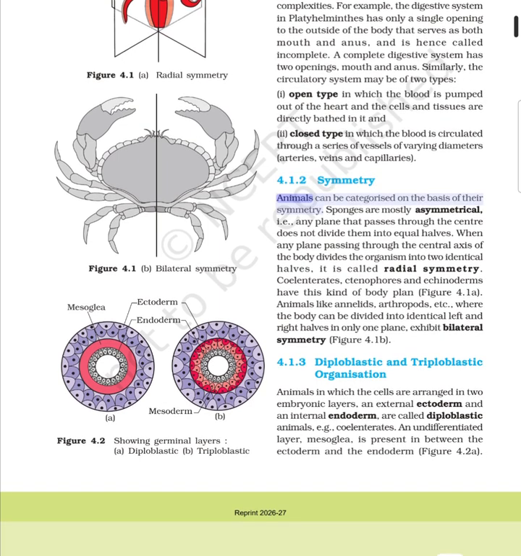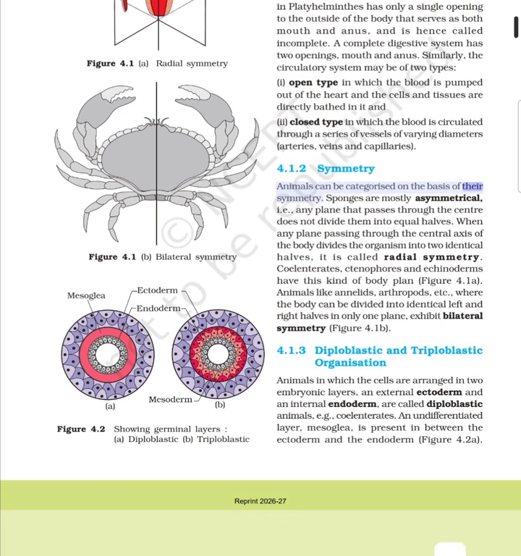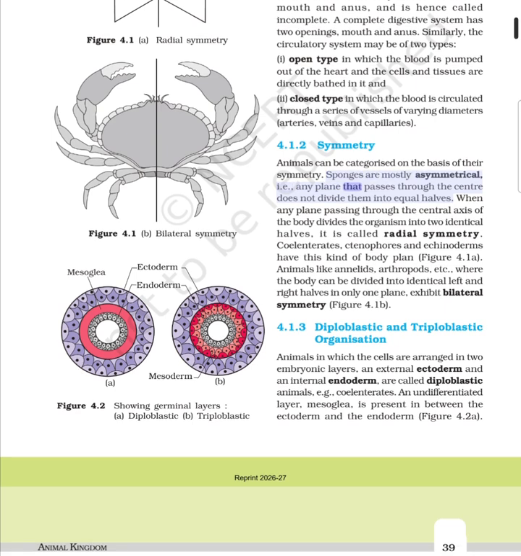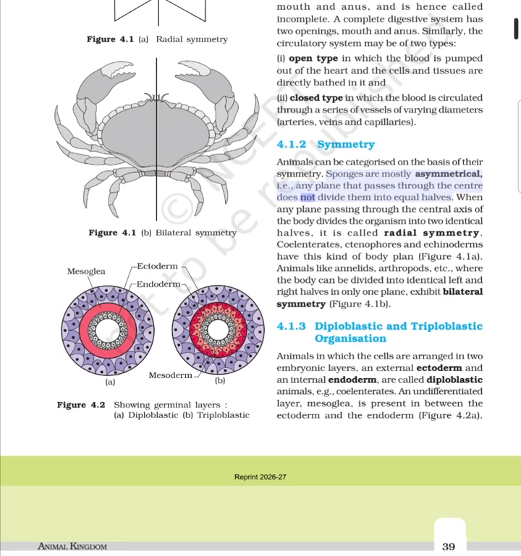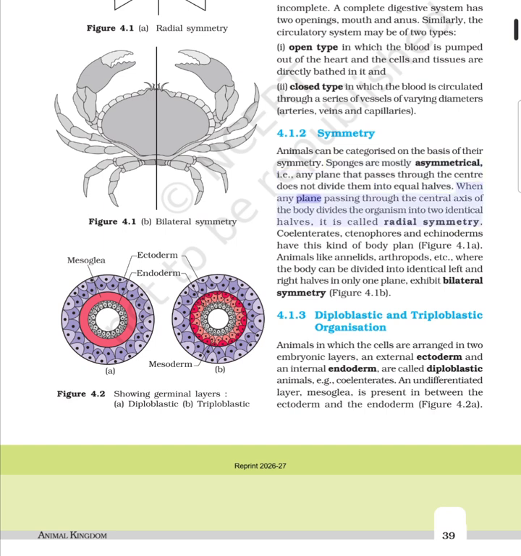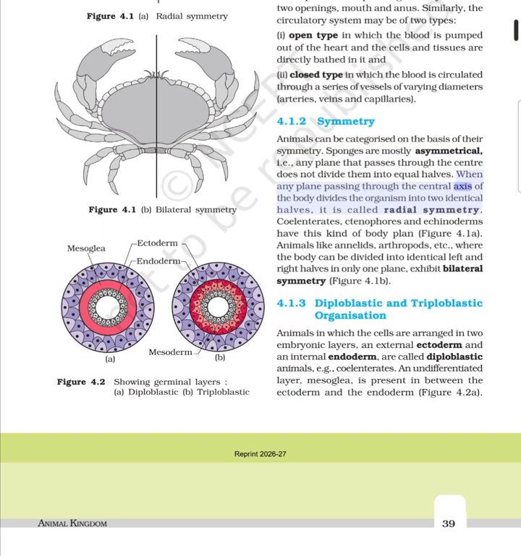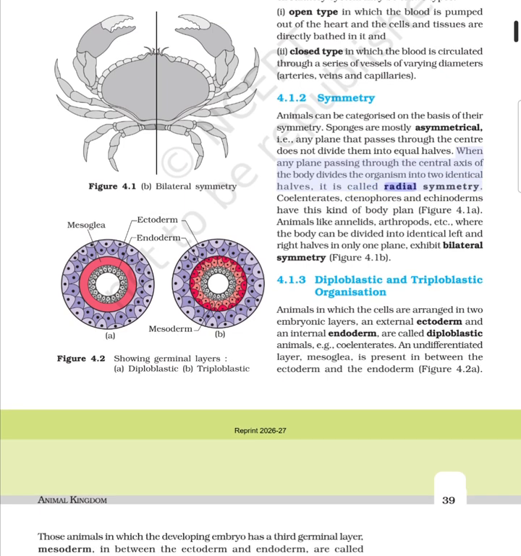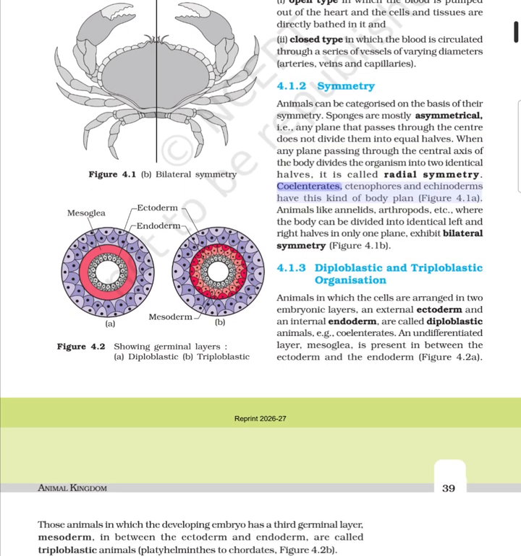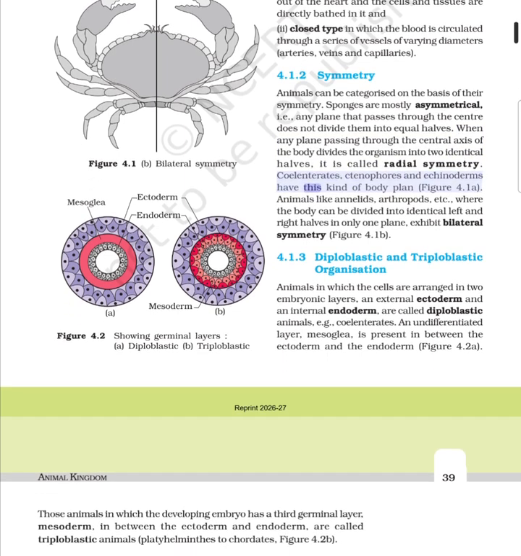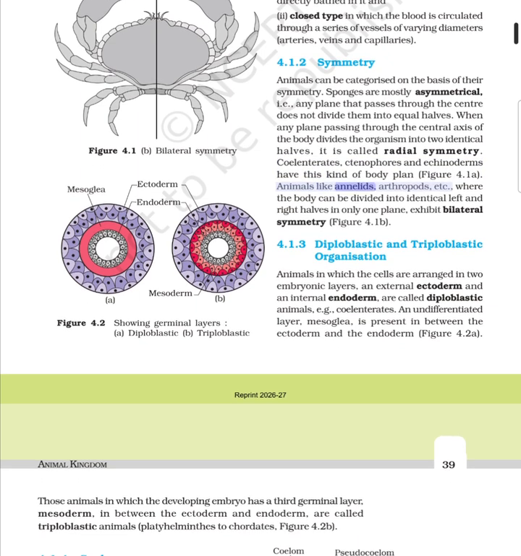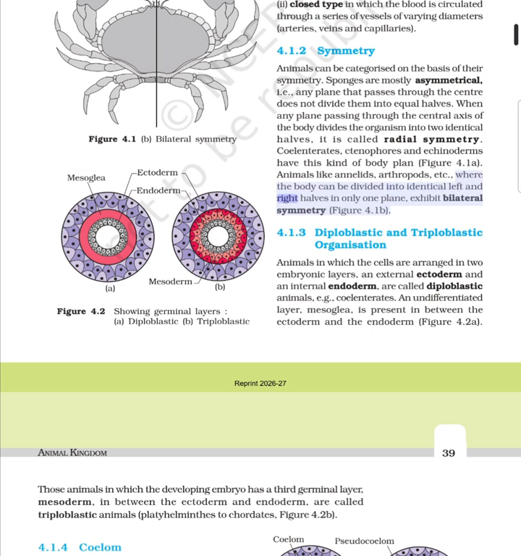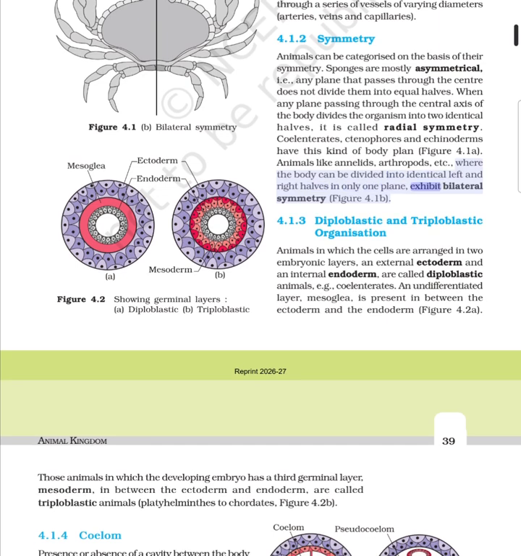4.1.2 Symmetry. Animals can be categorized on the basis of their symmetry. Sponges are mostly asymmetrical, i.e., any plane that passes through the center does not divide them into equal halves. When any plane passing through the central axis of the body divides the organism into 2 identical halves, it is called radial symmetry. Coelenterates, ctenophores and echinoderms have this kind of body plan. Animals like annelids, arthropods, etc., where the body can be divided into identical left and right halves in only one plane, exhibit bilateral symmetry.